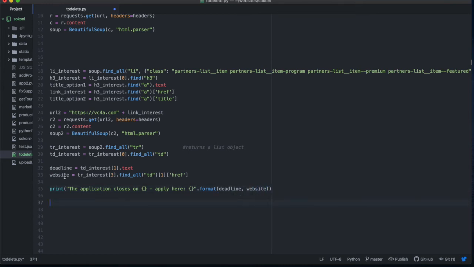Okay, so this gets the website from our crawling. Hopefully this is correct. We'll test if this is correct. There's only one way to find out if your code is right or wrong, which is to actually run it. And this will get a deadline. We know this is correct. What this formatting does is it will print this statement, and the curly braces will enter these variables. So it will enter the deadline in there, and it will enter the website in there. So I should see the string printed out that says the application closes on the date, apply here, and there'll be the link.